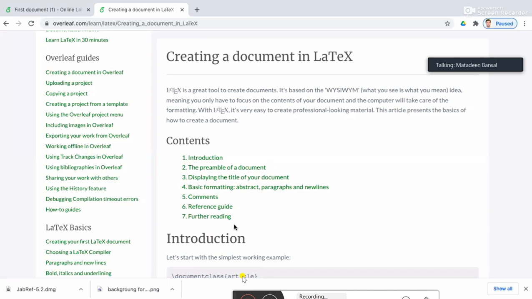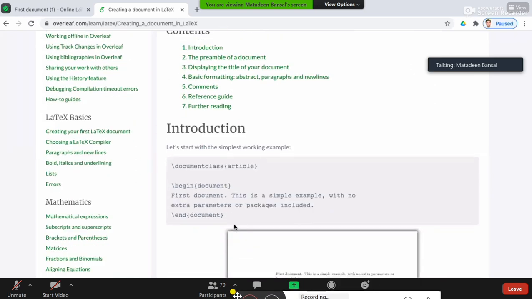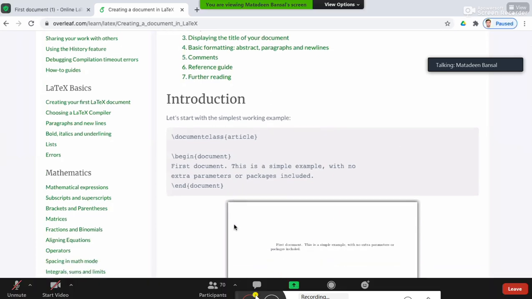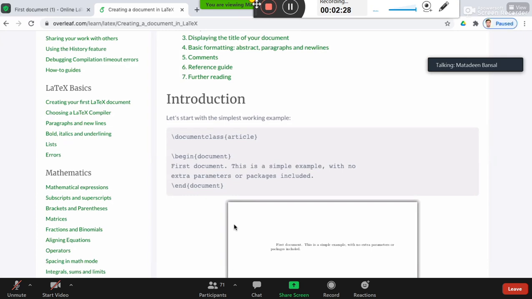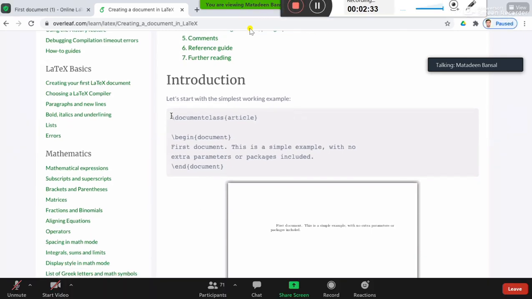So LaTeX is a great tool to create documents, and it is based on the idea of what you see is what you mean. Let's start with how a LaTeX document looks. The installation part we'll take later on. We'll start with learning this language. It's basically a programming language with very few syntax elements which are necessary. So this is the code for a very simple document.